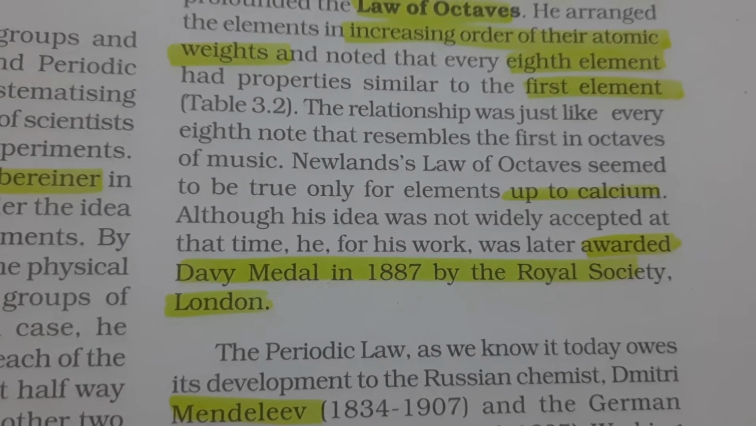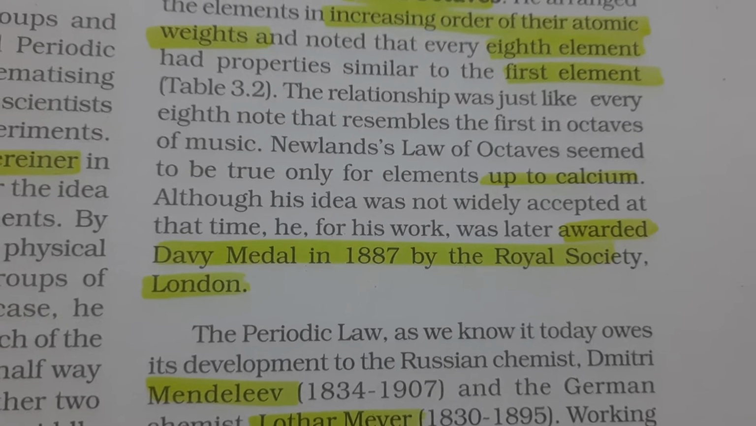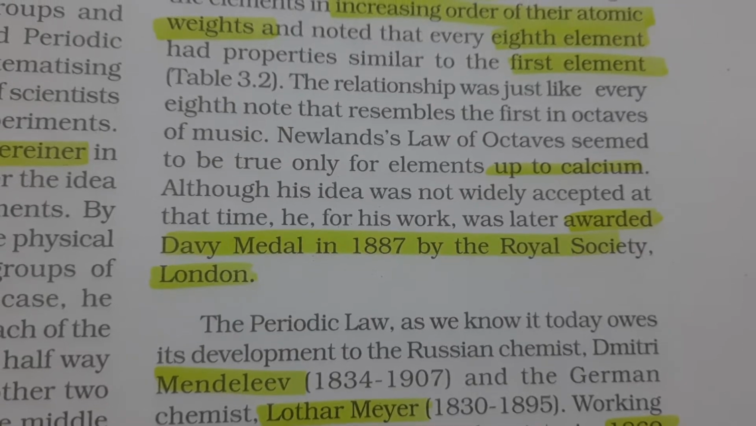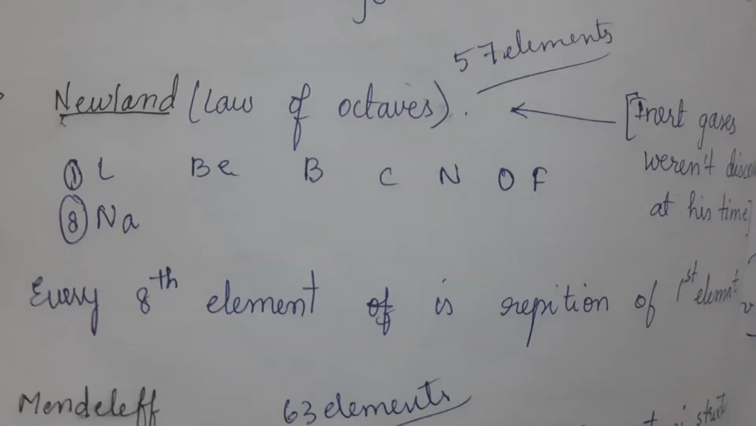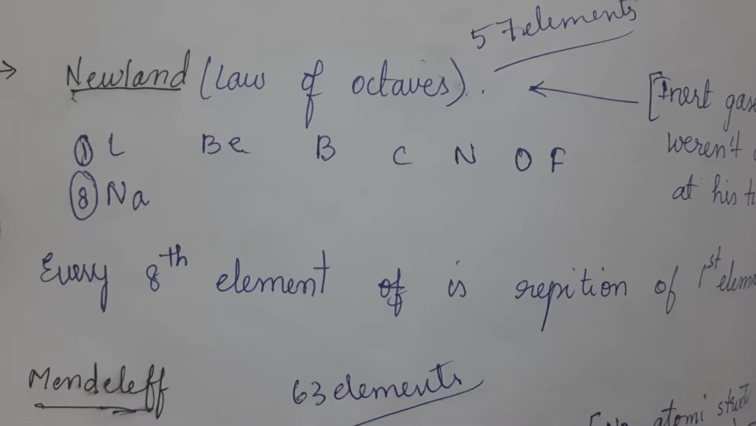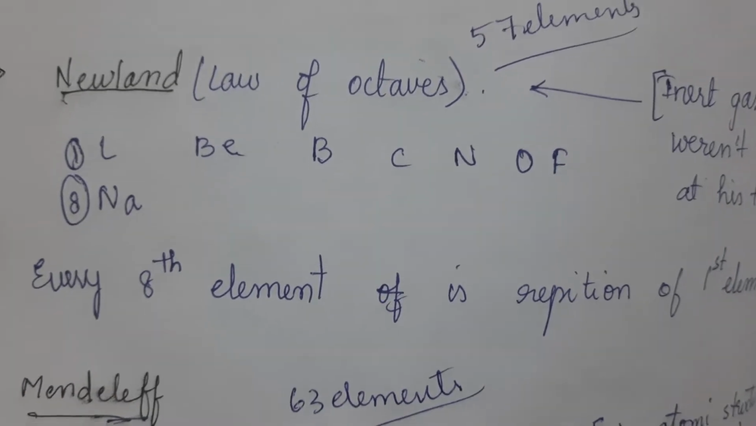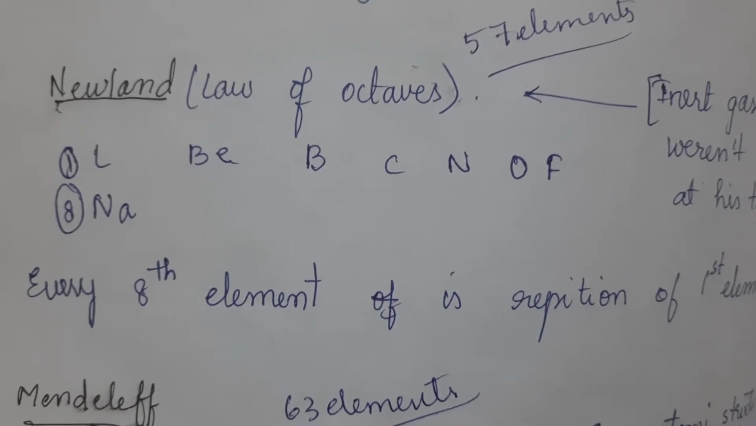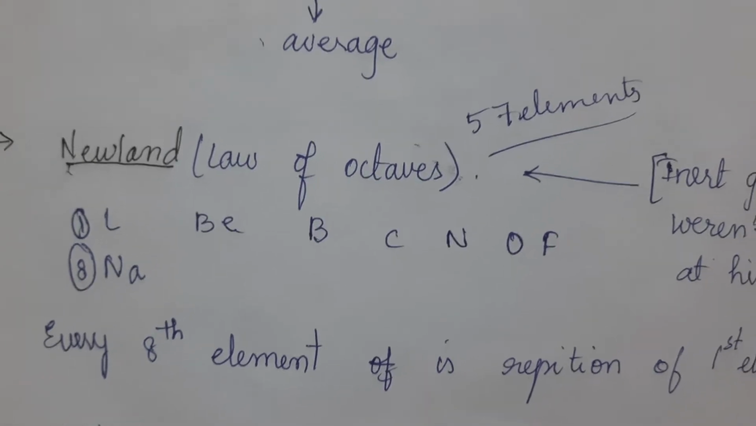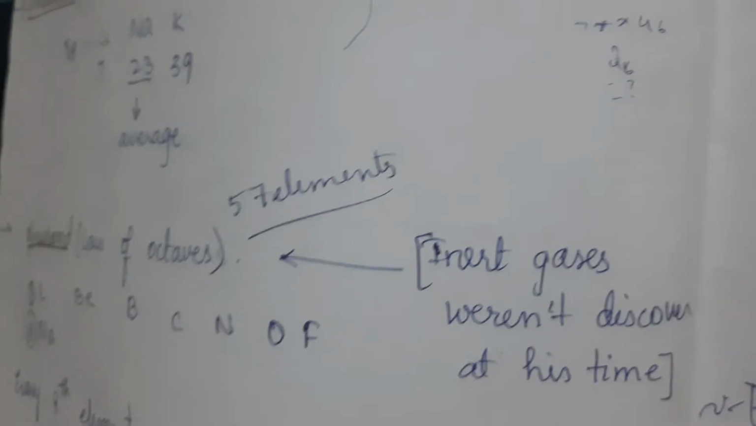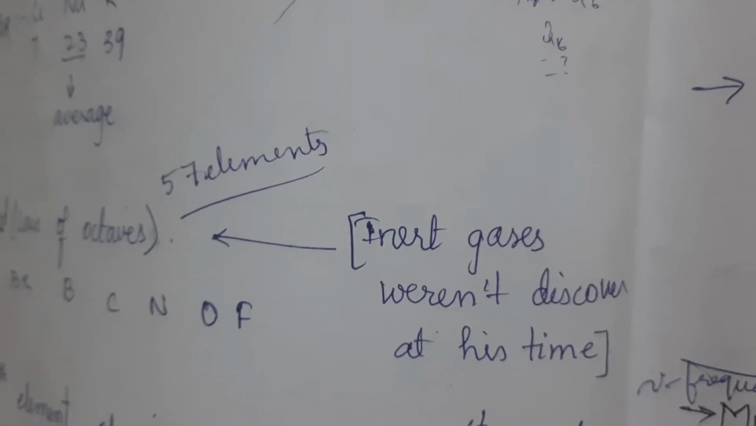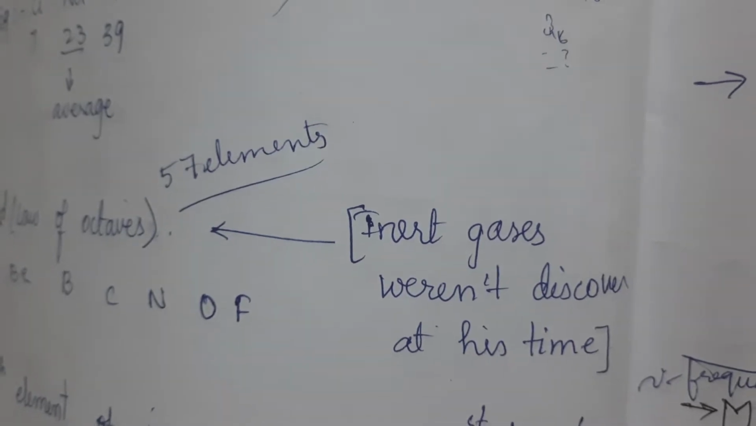Remember, this is true only for the elements up to calcium. He was awarded the Davy Medal in 1887 by the Royal Society in London. Here you can see lithium, beryllium, boron, carbon, nitrogen, oxygen, fluorine, and again lithium. Below lithium we have sodium in the group, since it has the same properties as lithium, so we keep them in a group. At Newlands' time, only 57 elements were discovered. Inert gases were not discovered.